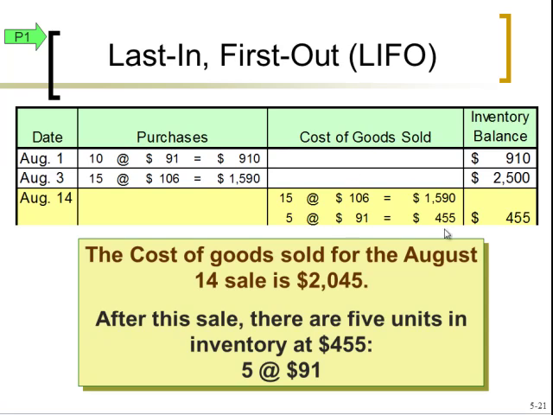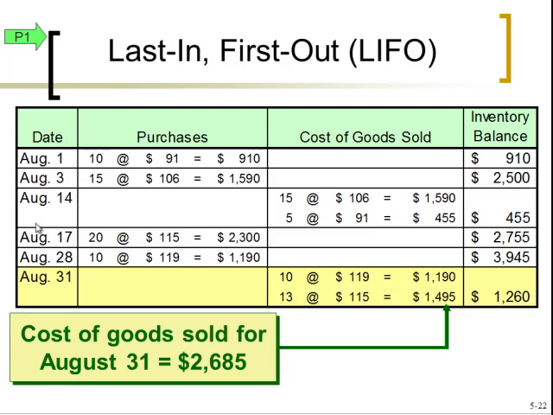Again, we can add up our cost of goods sold. What is left at this point for ending inventory is 5 units at $91. Keep that in mind. Now we purchase 2 more layers, and we want to sell 23 bikes. So with LIFO, we want to use the last layer available at that point, which is now August 28th. So we get 10 of our bikes at that, and the additional 13 at our August 17th layer of $115.